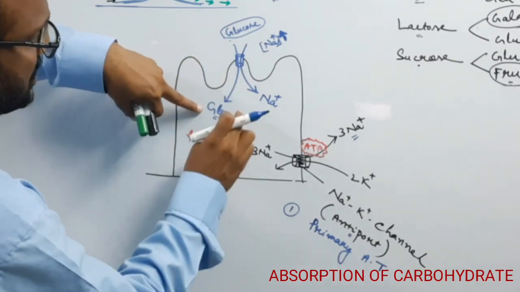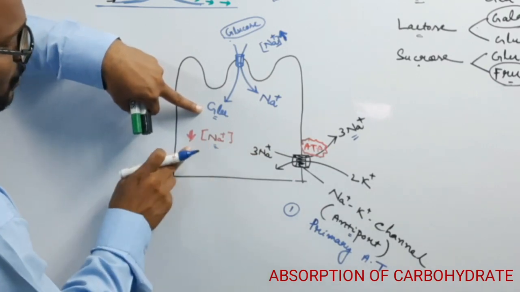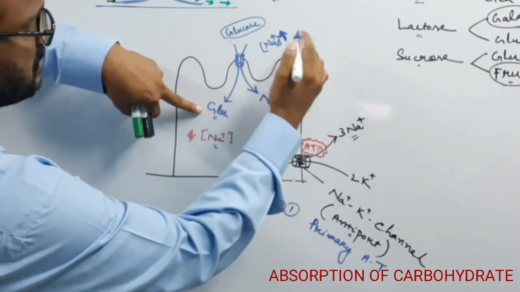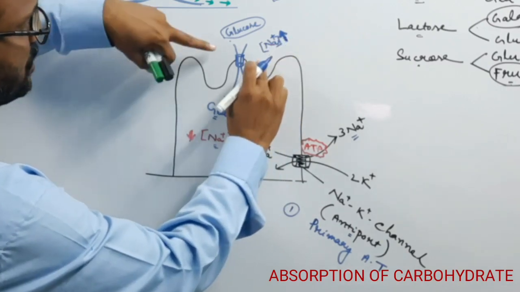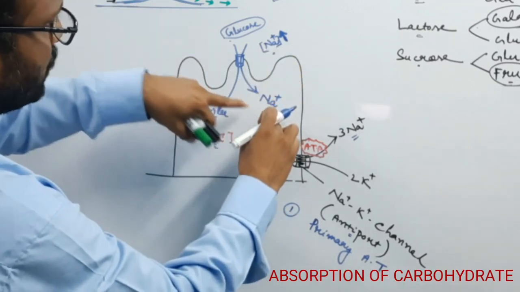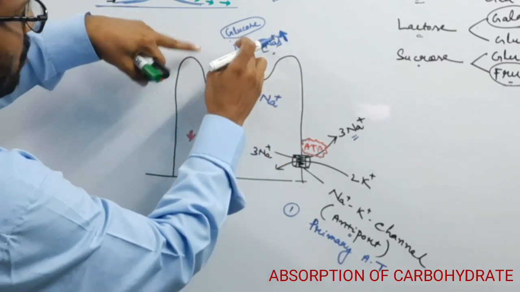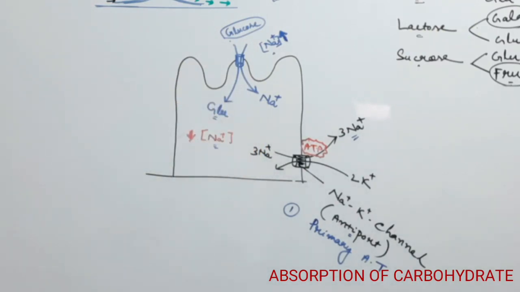Because of the concentration gradient: the sodium concentration goes down inside, but the sodium concentration is higher outside, so sodium from outside enters in. With the sodium, glucose molecules also enter. So this type of channel is known as a co-transport, and glucose and sodium enter into the cell. This is the secondary active transport.